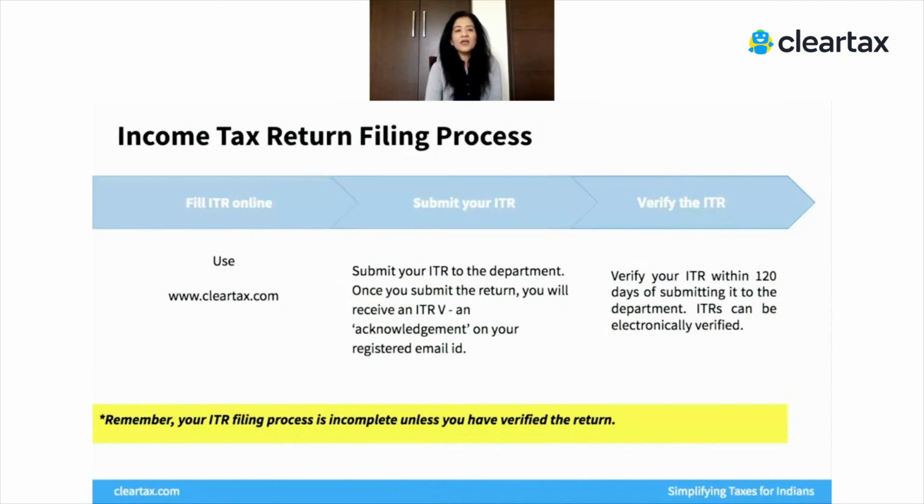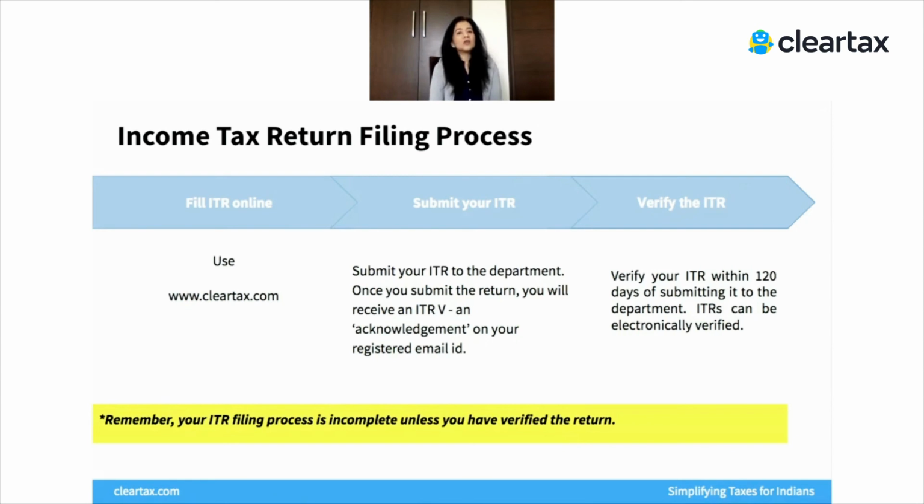Okay, here's a brief on the income tax return filing process. Like I said, file ITR online, go to ClearTax. You can submit your ITR from within ClearTax. You will receive an acknowledgement, also called an ITR-V, on your registered email ID. Now you need to verify your ITR. We highly recommend that you do this online through net banking or any of the other online processes to e-verify your tax return. It is extremely critical to verify your ITR, because unless you verify, your return filing process is not complete.